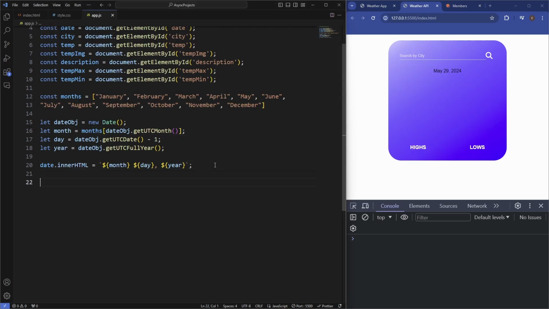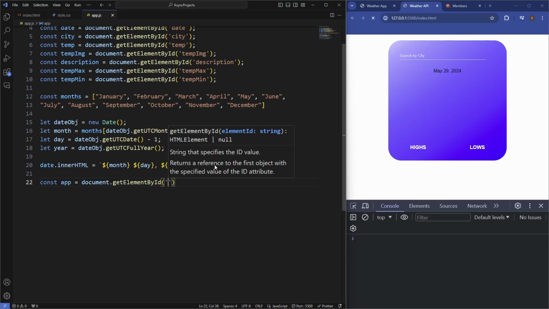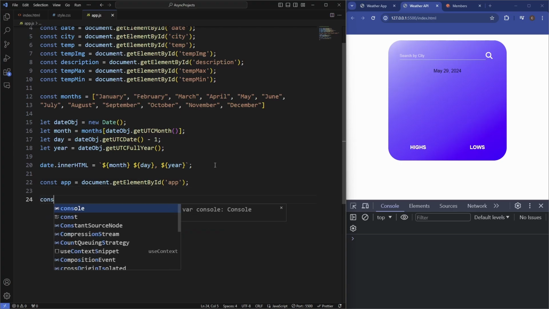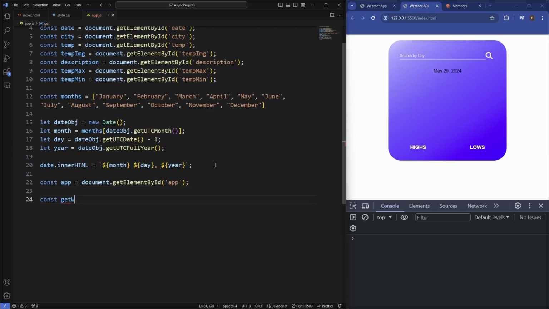So we actually first need to target the whole app. So say const app equals document.getElementById. Probably should have put that at the top, but it doesn't matter. And this is the ID of app. And then we'll say const getWeather.